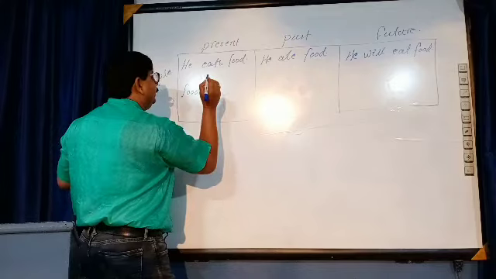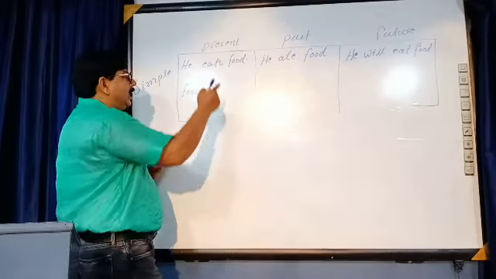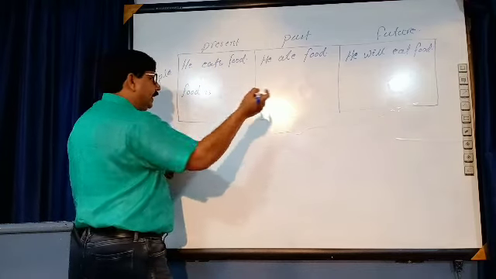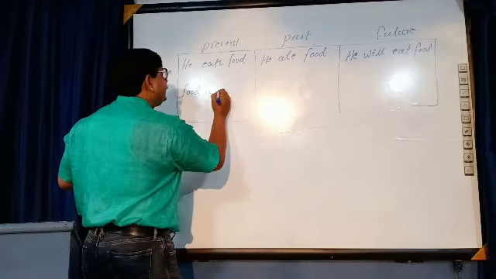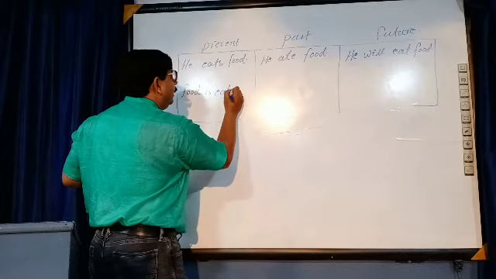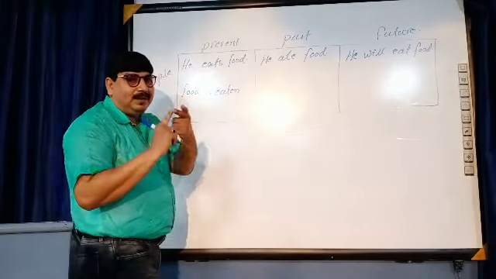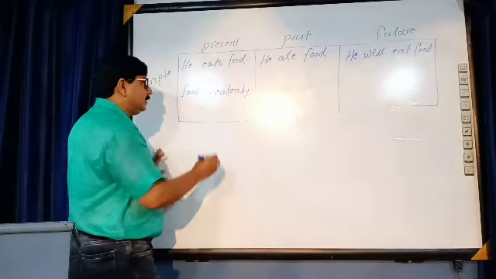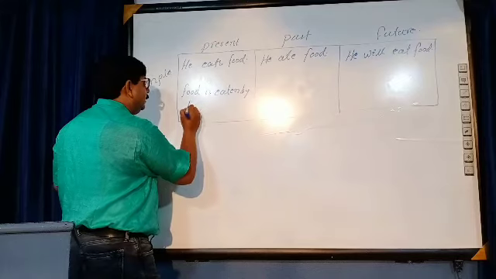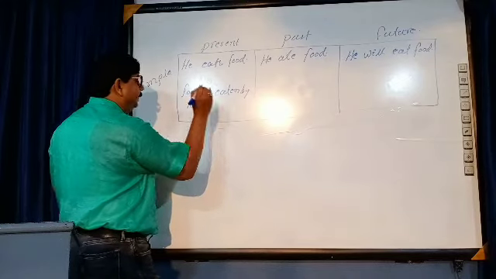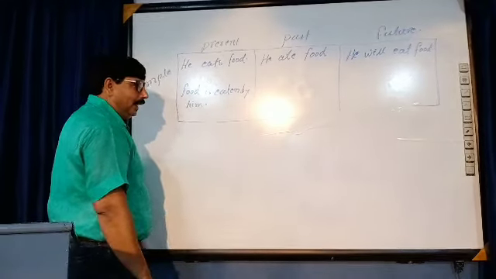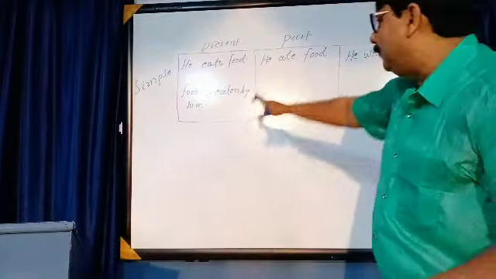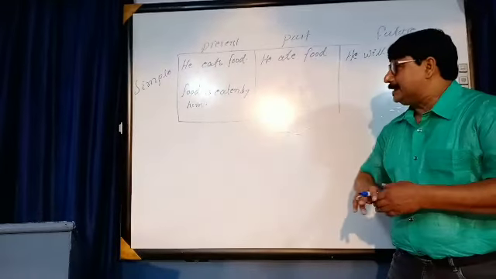Is. Food is. Now the verb 1 you will have to change into verb 3. That is, food is eaten. You will have to write the preposition by. Now in the last, the subject, him. Food is eaten by him. It becomes the passive voice of the active, he eats food.